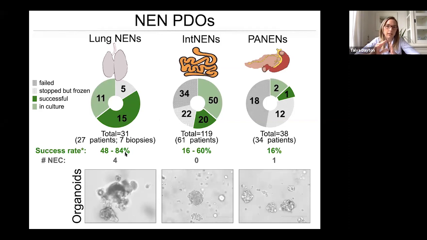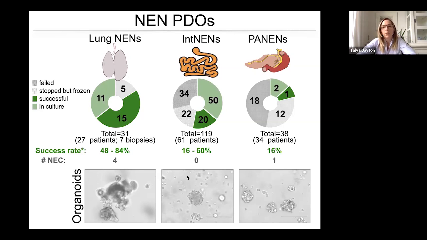Now I say this is an estimated success rate, and I put down a range because, as I mentioned, the NETs are very slow growing, and that's true both in vivo and in vitro. So the organoids are also slow growing. For some of these, it's not clear whether or not they will stand the test of time. But at the moment, this is our estimated success rate. And what you can see is that it really varies from tissue to tissue. So what we think is that perhaps there are some modifications that need to be made to the media in order to specify it to each tissue.